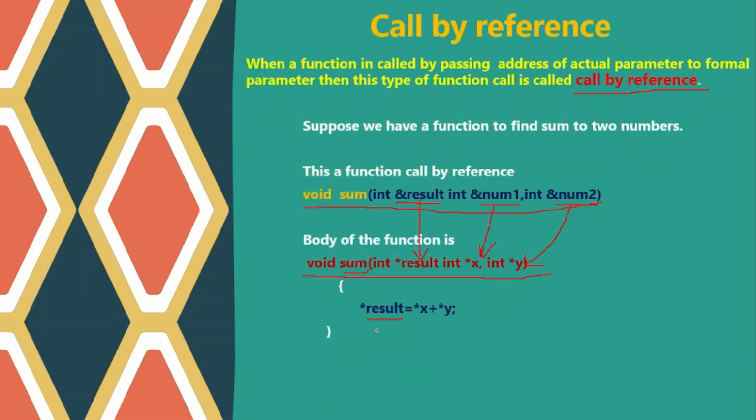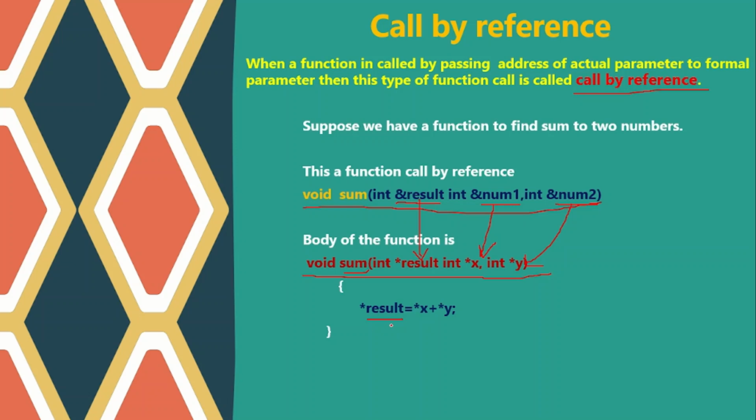But here we are not declaring any local variable. We are not passing any value to the calling function, or you can say we are not returning any value. This is the beauty of call by reference. And see, without returning any variable, we are able to print the result of num1 plus num2 using the main function.